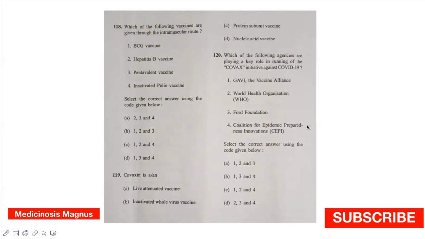So with this, we have completed all the answers for 240 questions. Check yourself how much you have got, and if you want, you can share it in the comment section as well. And if there are any mistakes in this paper, please let me know. We'll correct it. It was good discussing all the 240 questions. So hopefully everyone will get a good score and will be called up for the interview.